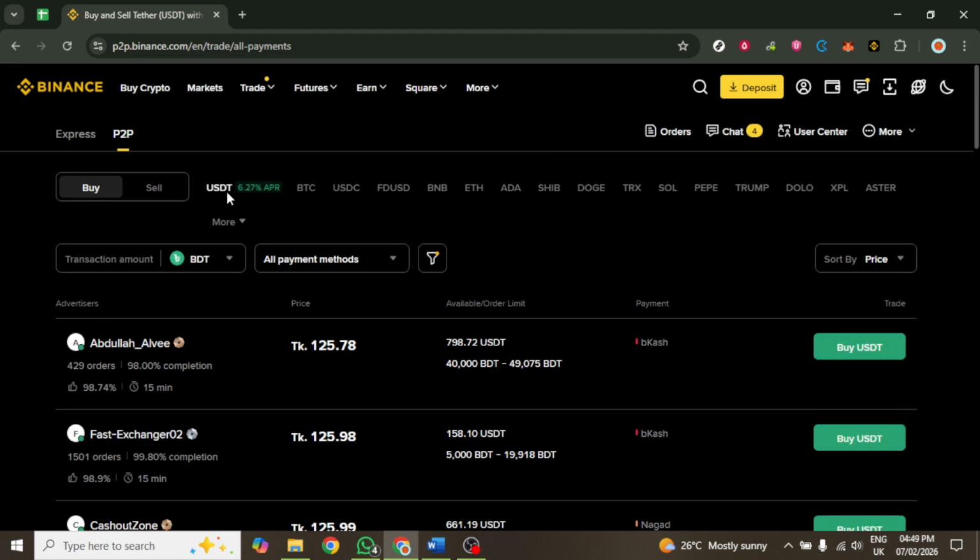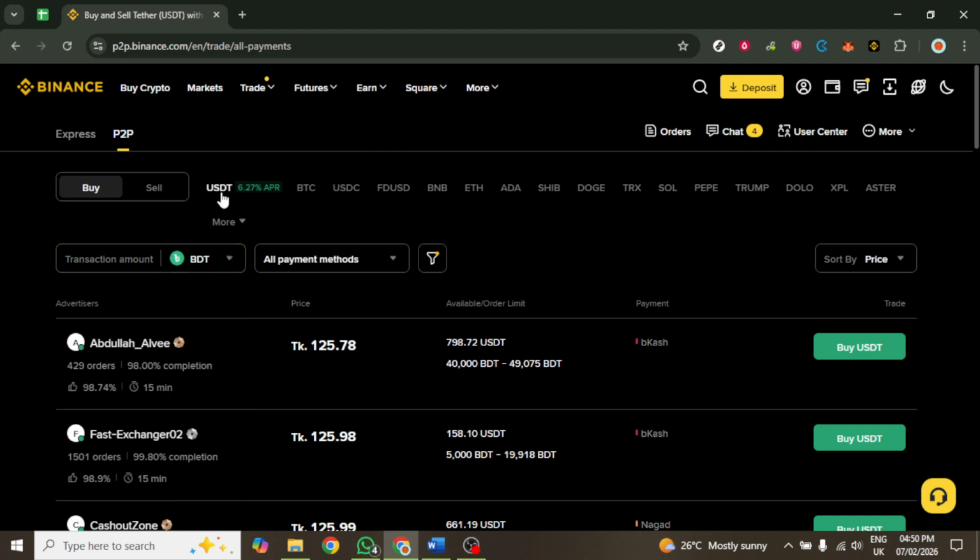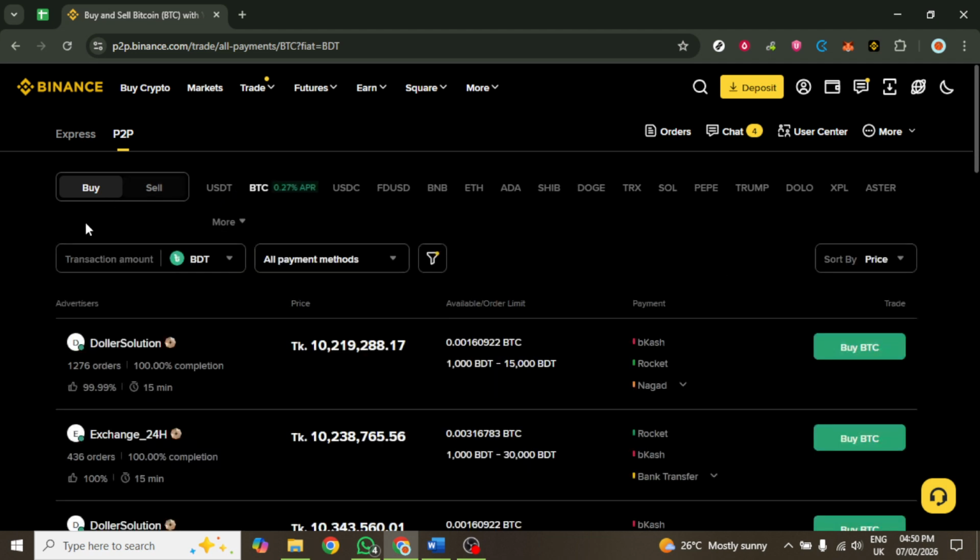After opening the P2P section, select mobile money as your preferred payment method. It is essential to choose your local currency to ensure accurate pricing and transactions. Take a moment to review the available sellers or buyers listed on the platform, paying close attention to their ratings and feedback. Next, decide whether you want to buy or sell cryptocurrency.